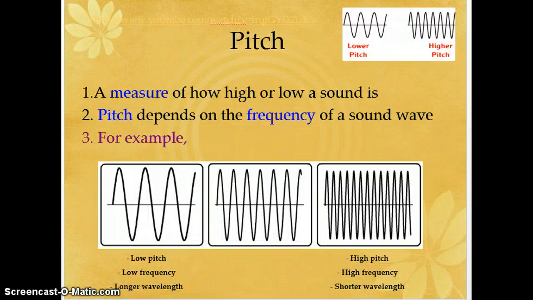Pitch. Pitch is a measure of how high or low a sound is. Pitch depends on the frequency of a sound wave. For example, if you look at the diagram all the way to the left, you will notice that it has a low pitch, low frequency, and a longer wavelength. The one in the middle has a medium pitch, a medium frequency, and a medium wavelength. And the one all the way to the right has a high pitch, high frequency, and a shorter wavelength.